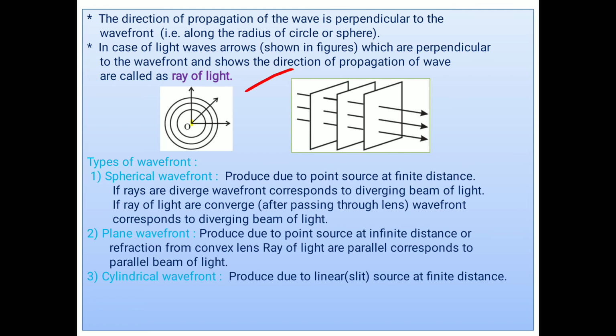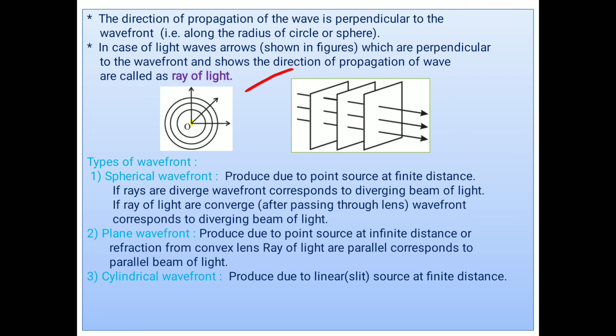Then another wavefront is the plane wavefront. It is produced due to a point source at infinite distance. The sun produces a spherical wavefront near it, but as time passes, the distance goes on increasing. From the sun to the earth is a very long distance, of the order of 10¹² meters. Up to this distance, the wavefront is like a plane wavefront, meaning the wavefront produced by a point source at infinite distance.